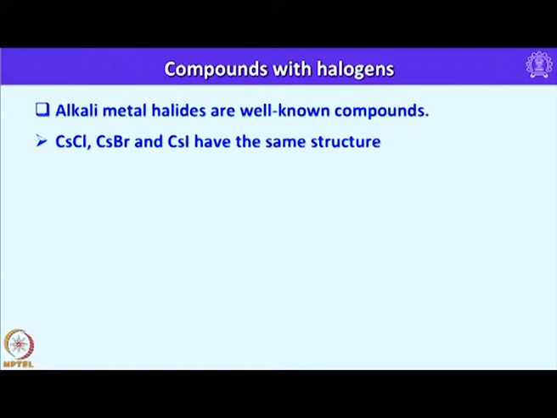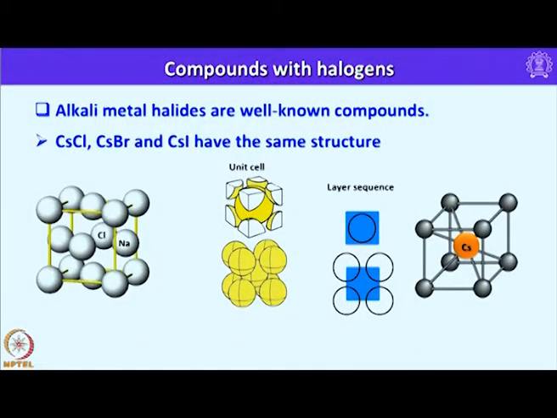Now, let me look into the compounds with halogens. With halogens, alkali metals react to form all types of halides. For example, all alkali metals react with all halogens to make all combinations. Lithium can react with all halogens starting from fluorine, chlorine, bromine, iodine to form the corresponding halides. In the same way, cesium also can form, but they have little different properties, whereas reactivity as well as their structures. All alkali metals react with halogens to form the corresponding halides,